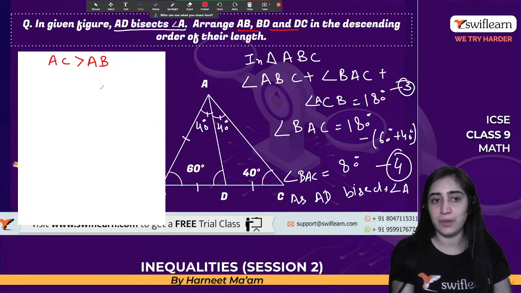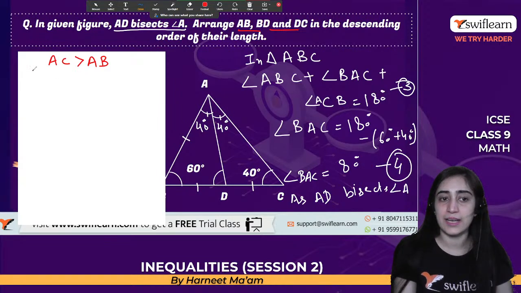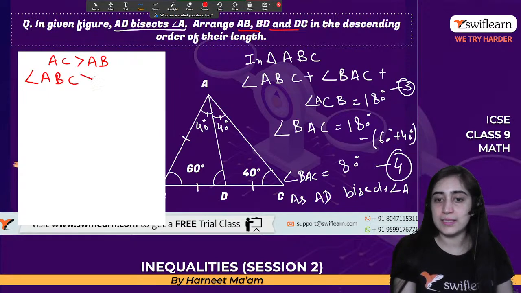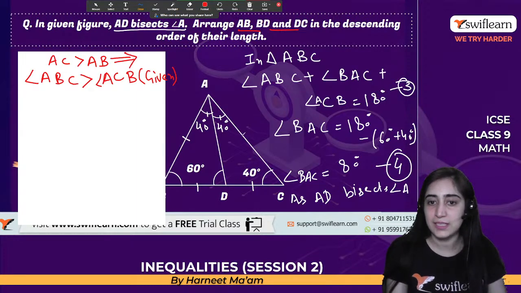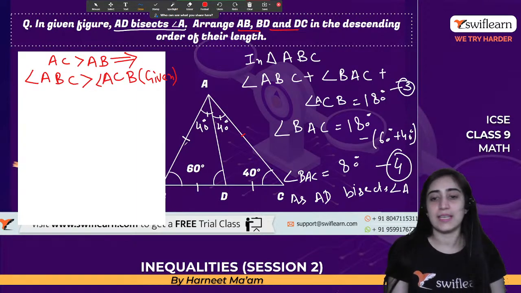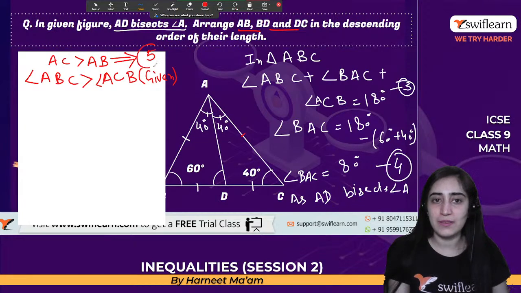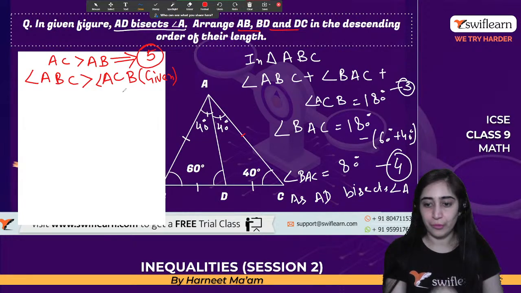AC would be greater than AB because angle ABC is greater than angle ACB, so this side is bigger and this side is smaller. Let's name this equation number 5. So far we have done till 4.